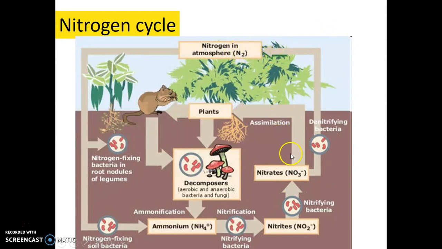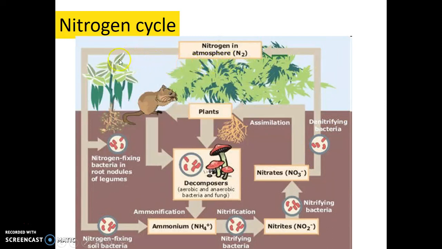Plants can also take in nitrates through their roots, so that the plant can use it to make the enzymes, mostly, that they need to do photosynthesis. So here there's a split: the nitrates can do two things. They can be taken into plants through the roots, or the denitrifying bacteria can take these nitrates and turn them into nitrogen gas, which will go into the atmosphere.